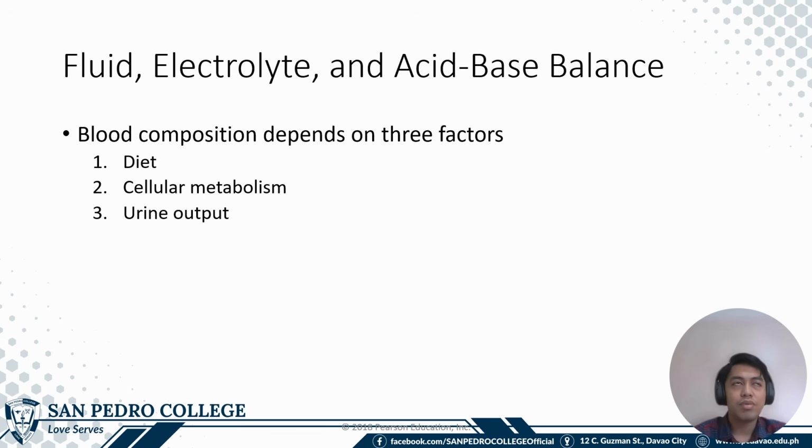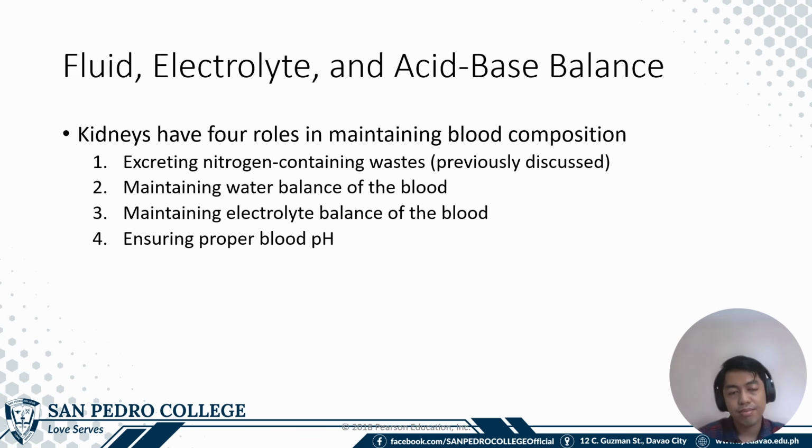Now, the urinary system is not only responsible for the formation of urine, but also for the balance of fluids, electrolytes and acid-base balance. So the blood composition depends on three factors: the diet, cellular metabolism, and urine output. Kidneys have four roles in maintaining blood composition: excreting nitrogen-containing wastes, maintaining water balance of the blood, maintaining electrolyte balance of the blood, and ensuring proper blood pH.